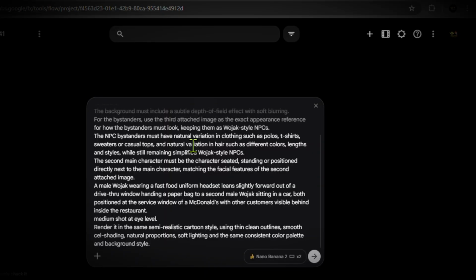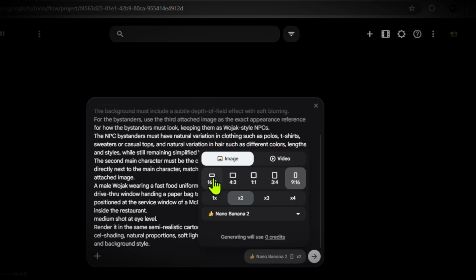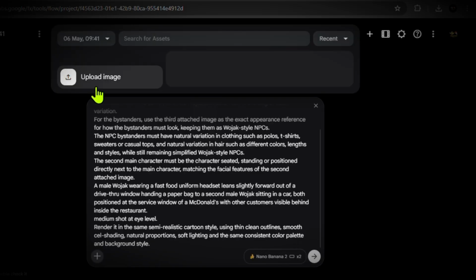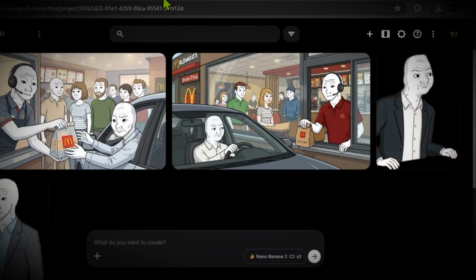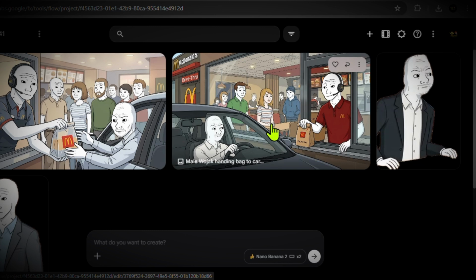First, paste in the prompt, set the aspect ratio to 16:9 and import the reference image for the main character, just like this, and then hit generate. Boom, you have a setup scene: Wojak standing at the drive-thru and bystanders waiting in the car as customers.